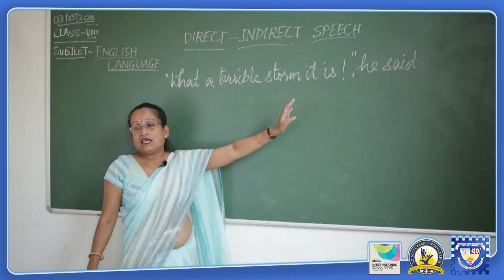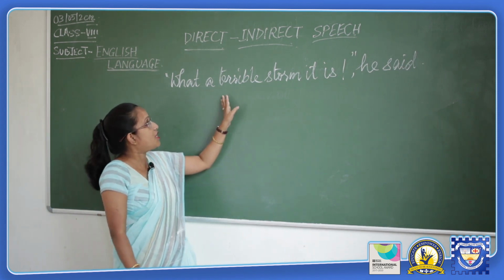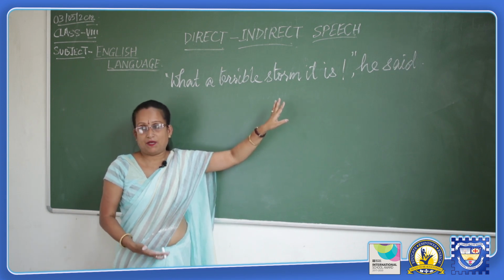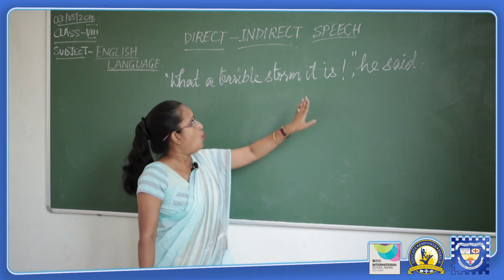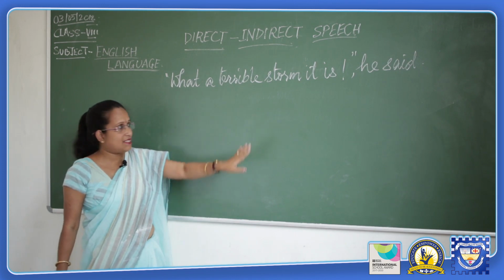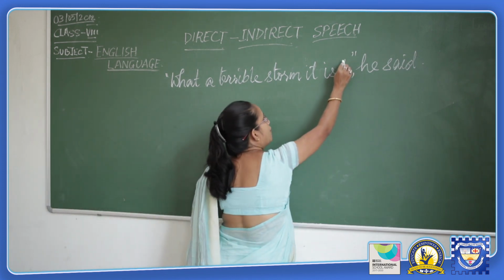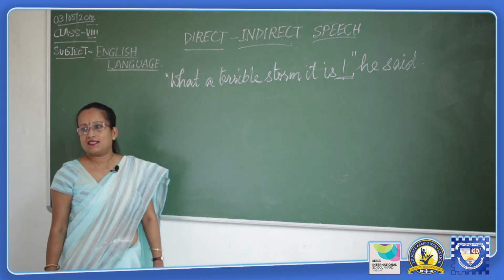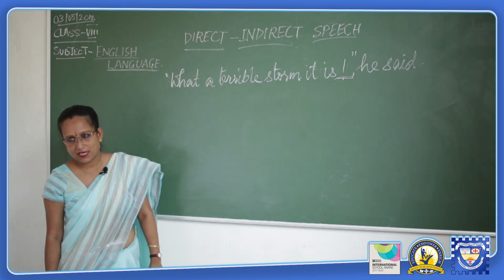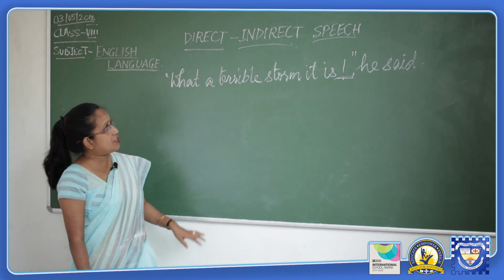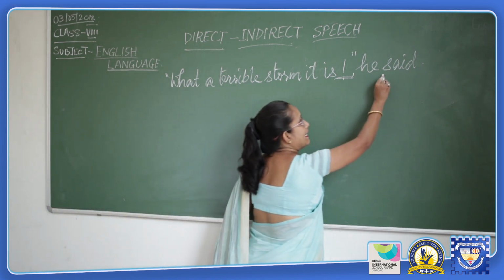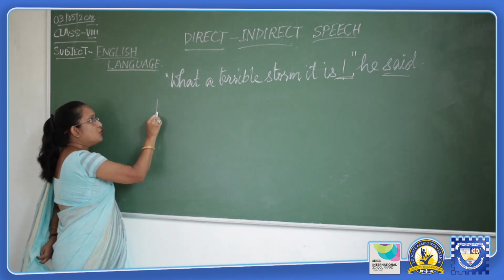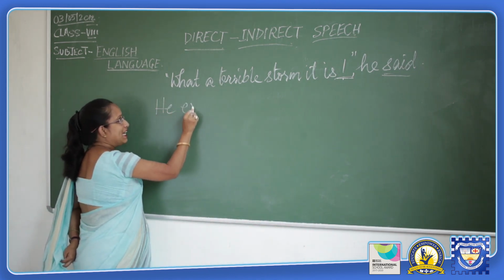He was surprised to see a terrible storm, and he exclaimed, he shouted because he was surprised. Why is this an exclamatory sentence? Because here we have used the exclamatory sign to indicate that this sentence is an exclamatory sentence. And which is the introductory verb over here? He said. Again, this word said will be changed into he exclaimed